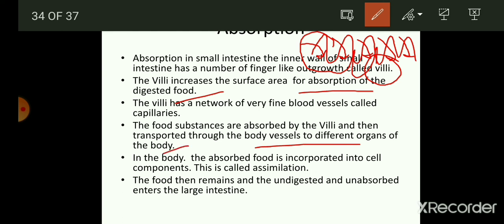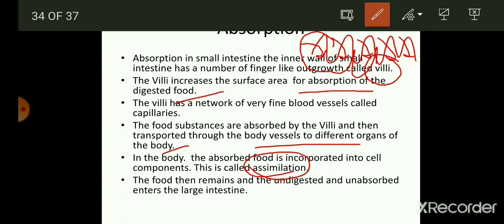In the body, the absorbed food is incorporated into cell components, that is the assimilation process. Assimilation means the food that is now in the simple form reaches each and every cell of the body, and there it is utilized to convert it into energy. So this is the assimilation process, and it is done only when the food is in the simple form and it is absorbed by the villi and reaches the blood.